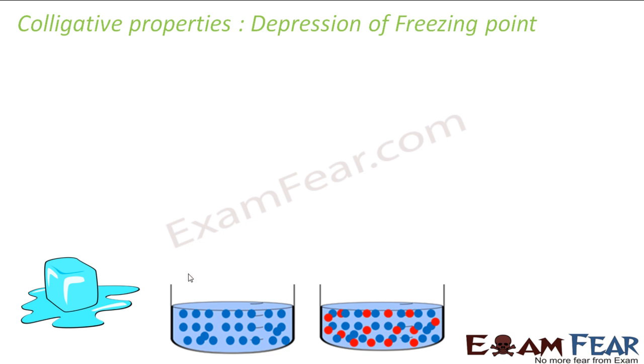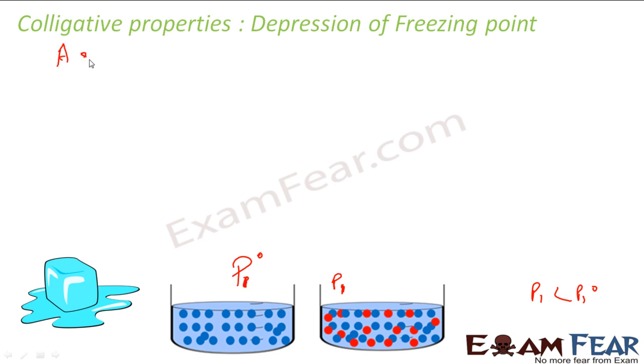As per Raoult's law, when a non-volatile solute is added, its vapor pressure decreases. If it has vapor pressure P1 naught, it becomes P1, where P1 will be less than P1 naught. The vapor pressure will decrease when you add a solute to this solvent. Correct? So let me write that statement once again.